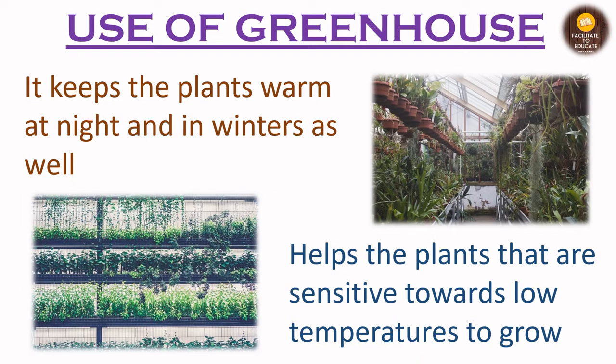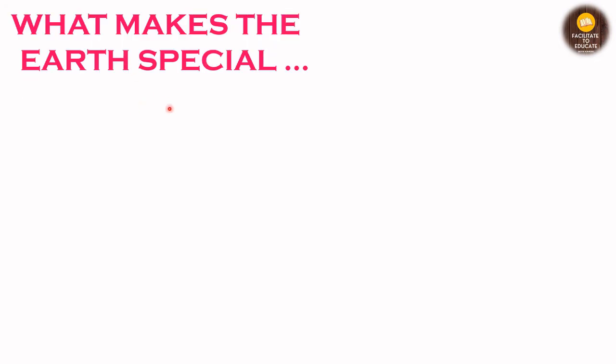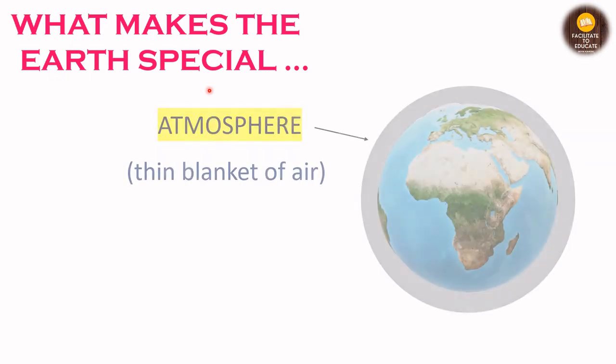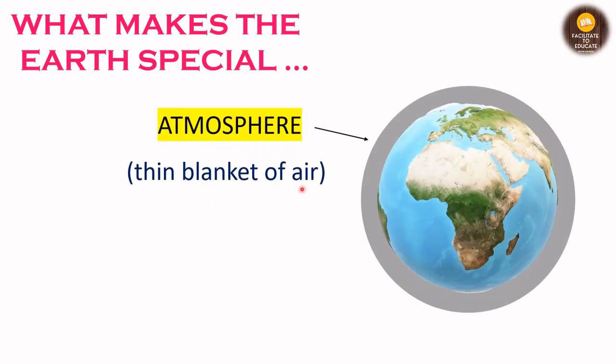Now let us see what makes the earth special. We have talked about how there is life only on the earth's surface. So now let us see what is making the earth so special. Earth is the only planet in which life is thriving. So what is the speciality of the earth? It is nothing but the thin blanket of air that is surrounding the earth's surface, that is known as the atmosphere.